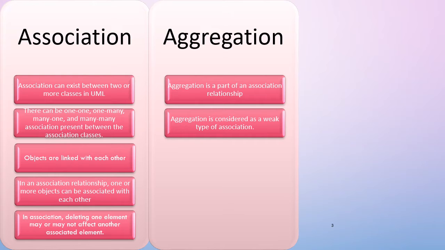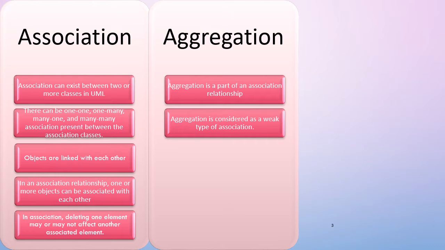As we know, aggregation supports whole part principle. Whole class, we can say a master class, and its subpart is a derived class or another related class. So example we can consider here, the whole class we say as a pond, P-O-N-D, pond class, and it is aggregated with a new derived class, that is a duck.